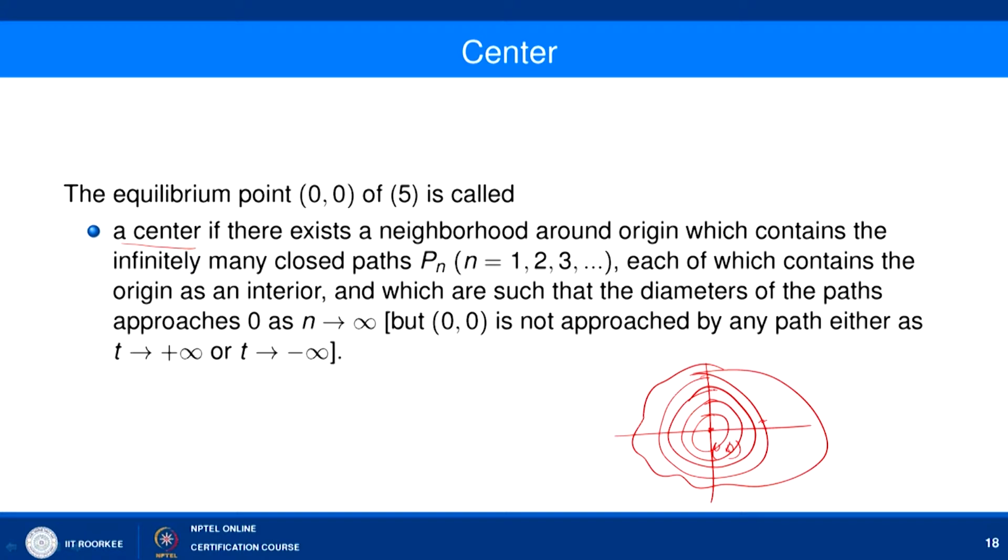So, it means that here this path has a diameter, let us say this, and this path has a diameter this. So, it means the diameter is tending to 0 as n tending to infinity, and here we have infinitely many paths contained in any neighborhood of (0, 0), and none of the paths is approaching towards (0, 0). In that case, we call this equilibrium point (0, 0) a center